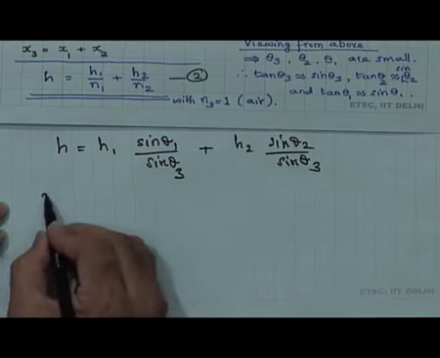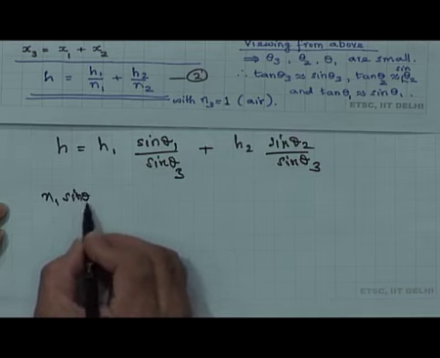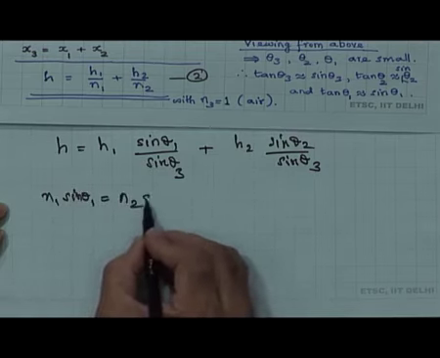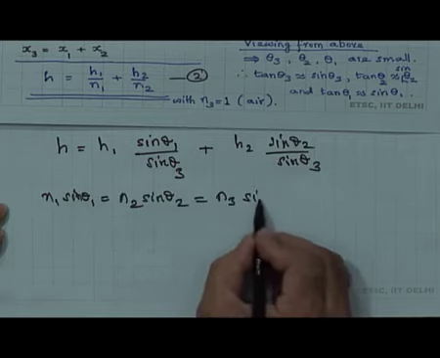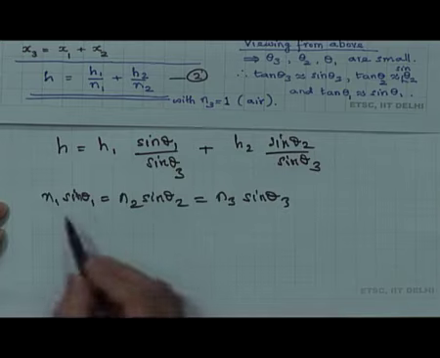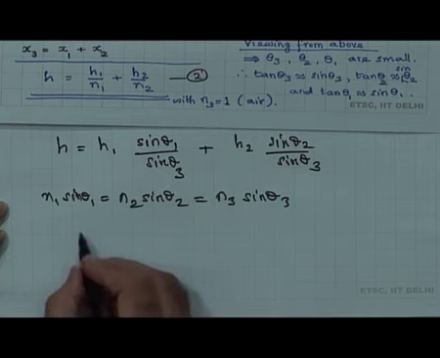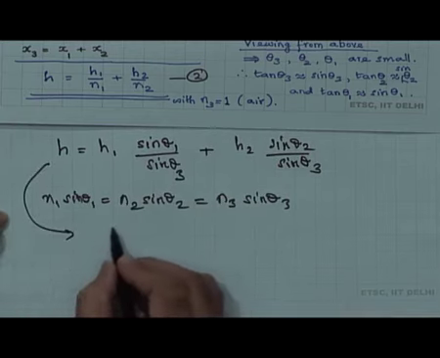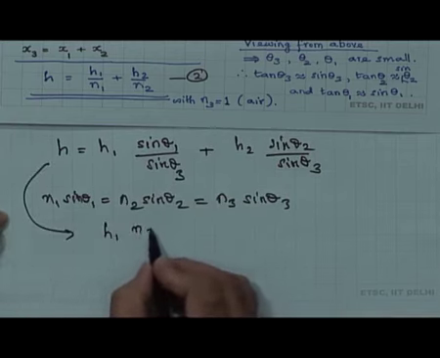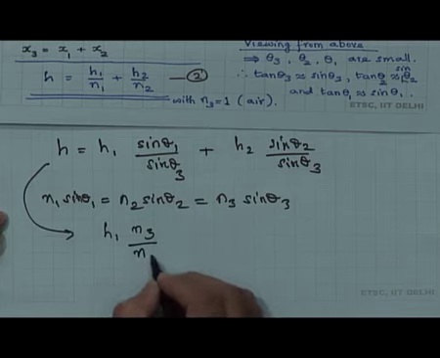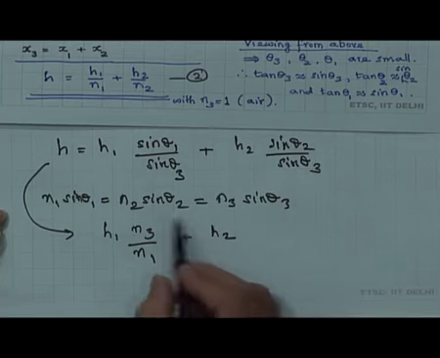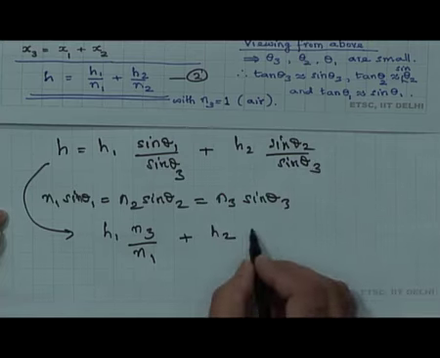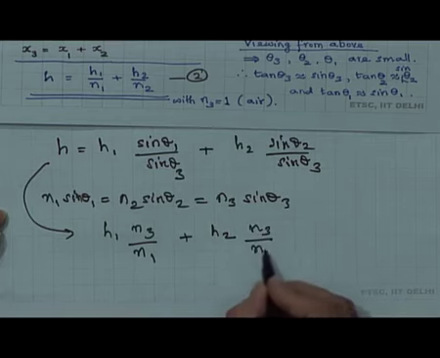So, we know that n1 sin theta 1 is equal to n2 sin theta 2 is equal to n3 sin theta 3, and therefore sin theta 1 by sin theta 3 is n3 by n1. Therefore, this expression here is h1 into n3 by n1, plus h2 into sin theta 2 by sin theta 3, which is n3 by n2.